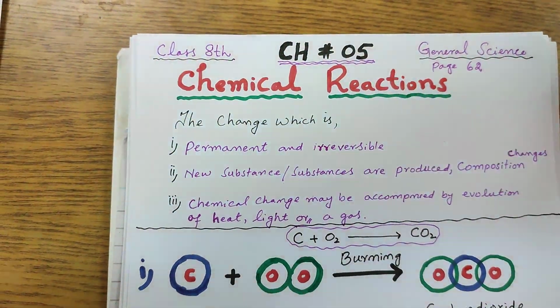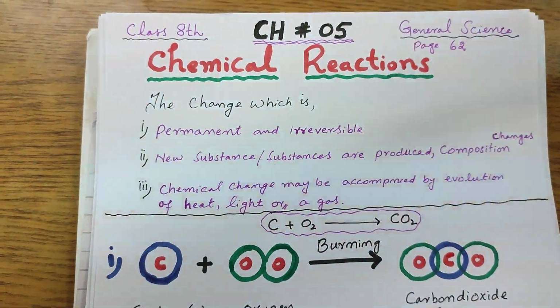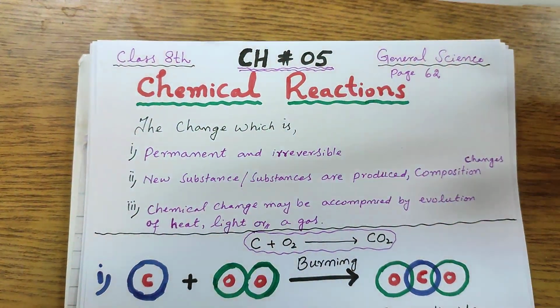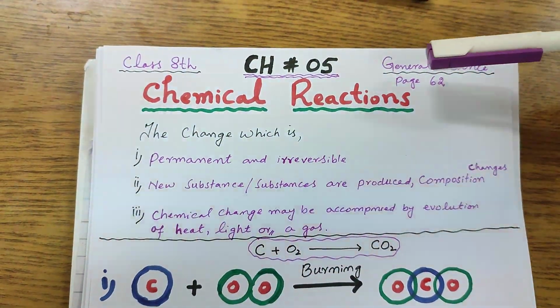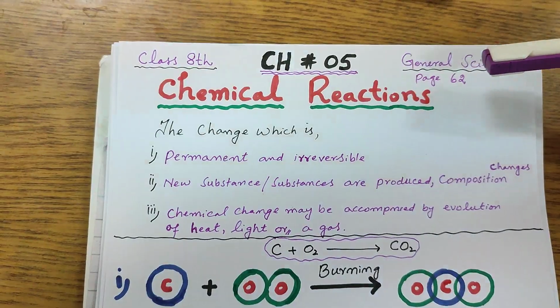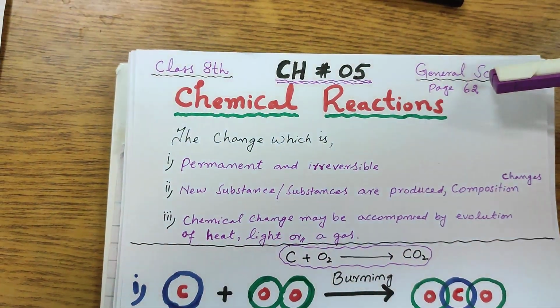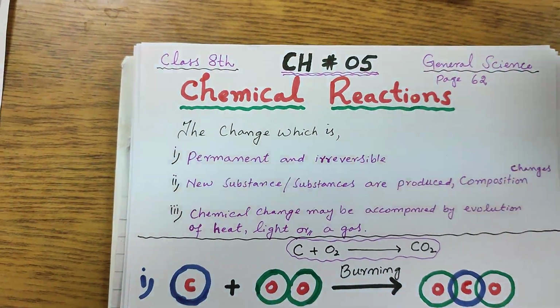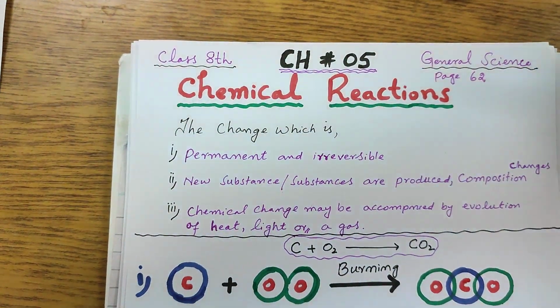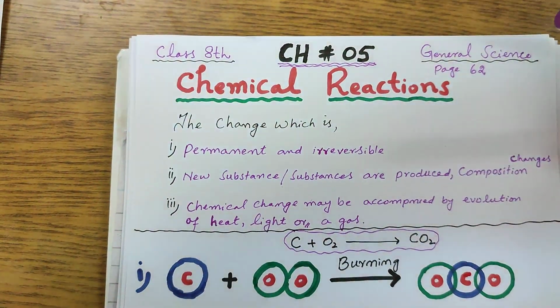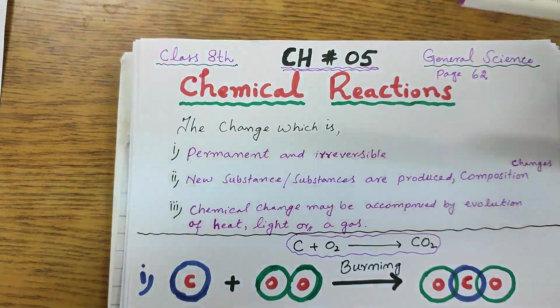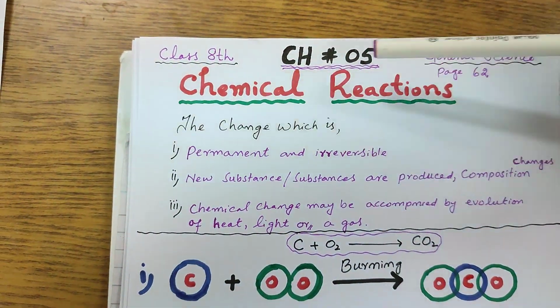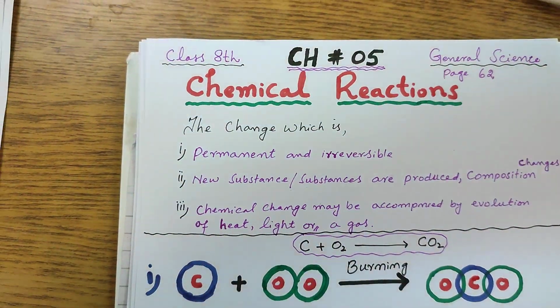So, let us start with our chapter number 5, General Science. Come to page 62. This is a new chapter, and we are starting this chapter with the first topic, which is chemical reactions.